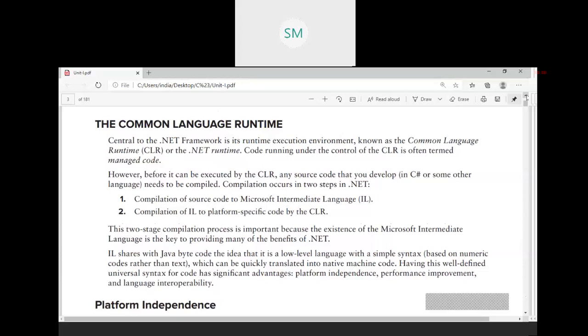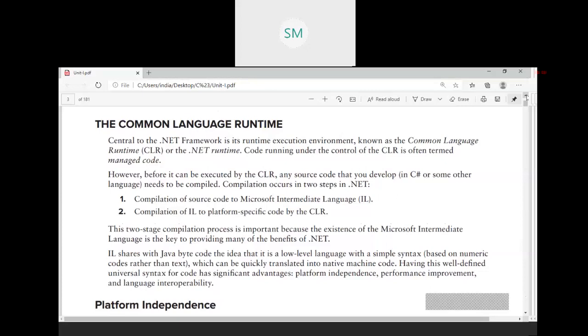Next, we'll see the compilation in .NET. There are two steps in compilation. First, the source code is compiled to Microsoft Intermediate Language. Okay, when you compile the C# program, it will be compiled into Microsoft Intermediate Language.